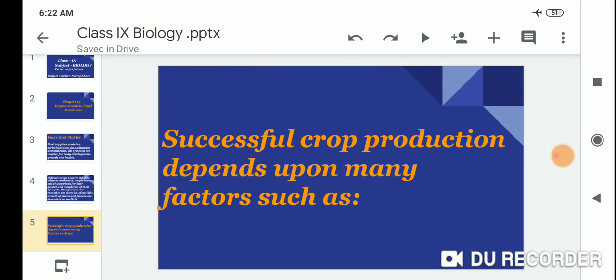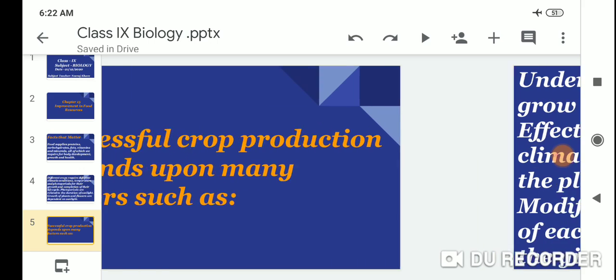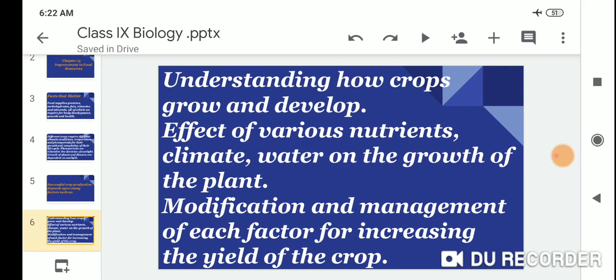Successful crop production depends upon many factors, such as understanding how crops grow and develop, the effect of various nutrients, climate, and water on the growth of the plant, and modification and management of each factor for increasing the yield of the crop.